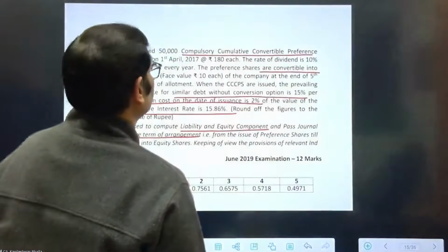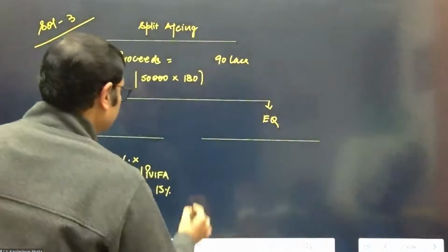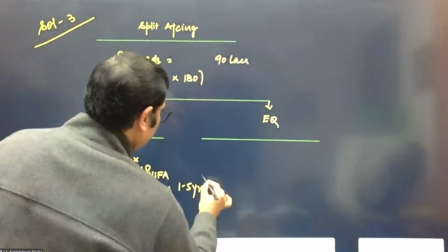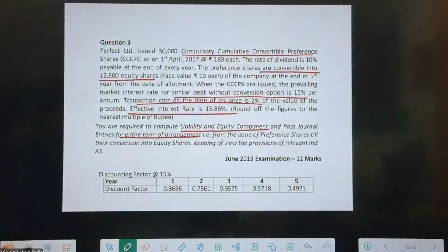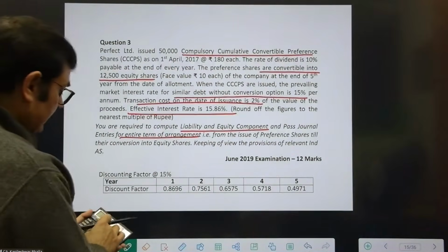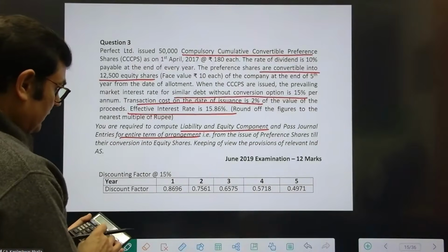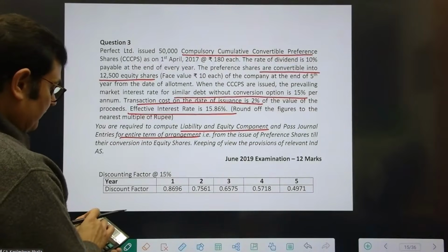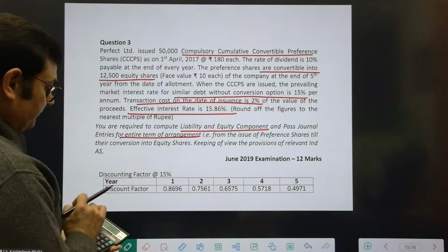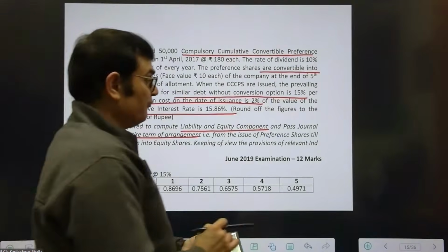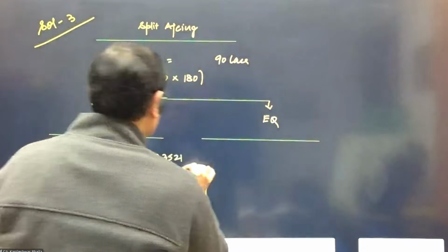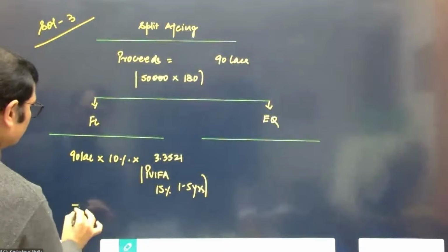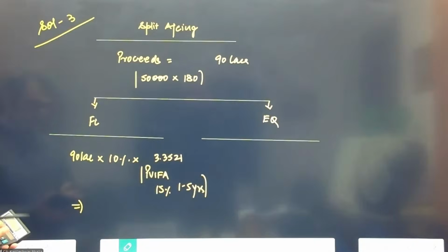This is for 5 years. So we can take the cumulative factors from the question itself. Let's just add the factors given in the question. Since it is given, we just consider the same data: 8696, 7561, 6575, 5718, 4971. It's coming to 3.3521. So this is going to give us the financial liability element.